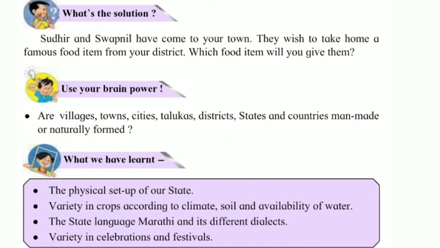See, the physical setup of our state, variety in crops according to climate, soil and availability of water, the state language Marathi and its different dialects, and variety in celebrations and festivals.